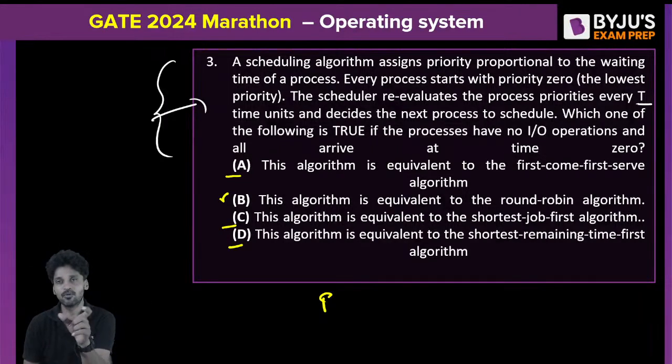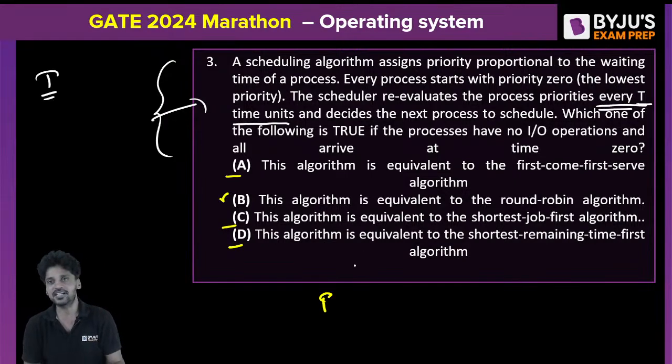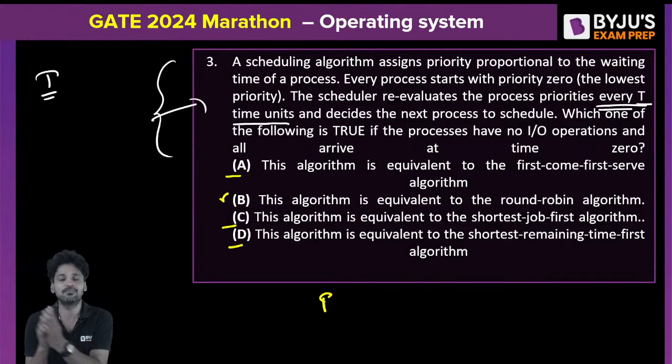Here there is one statement in the entire question that should attract you firmly in the first place. What is that? The scheduler re-evaluates the process priorities every t time units, meaning there is a time quantum t. A stipulated time quantum will be assigned to a process only in the round robin scheduling algorithm. In round robin scheduling, every process will be given some t time units, which is always fixed. Every process will be assigned a t time quantum.